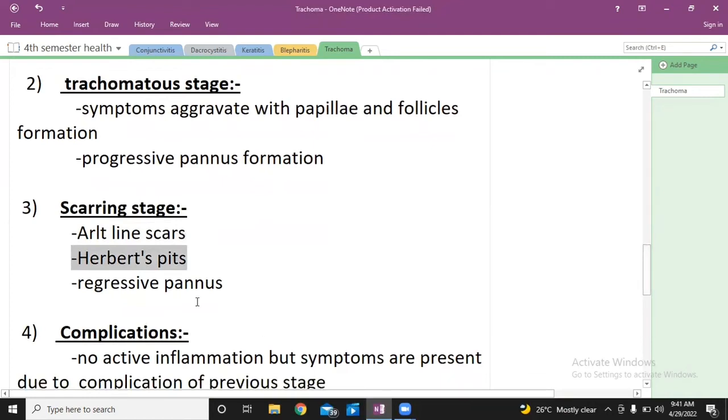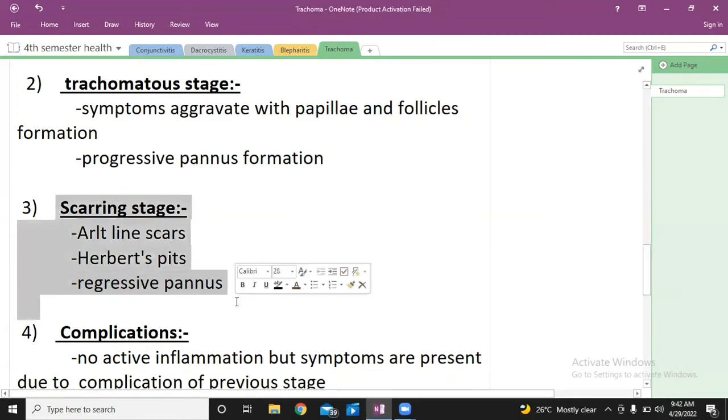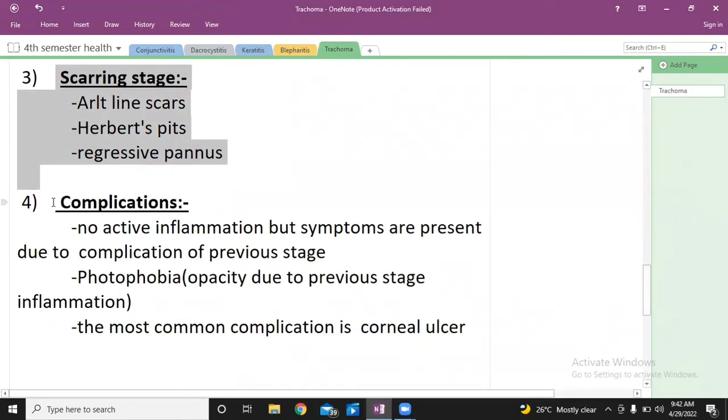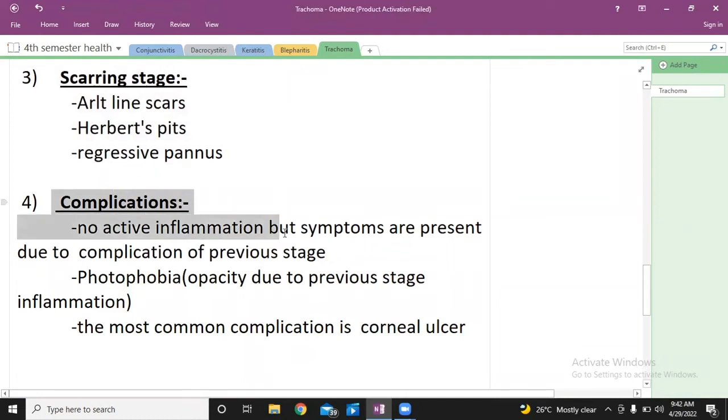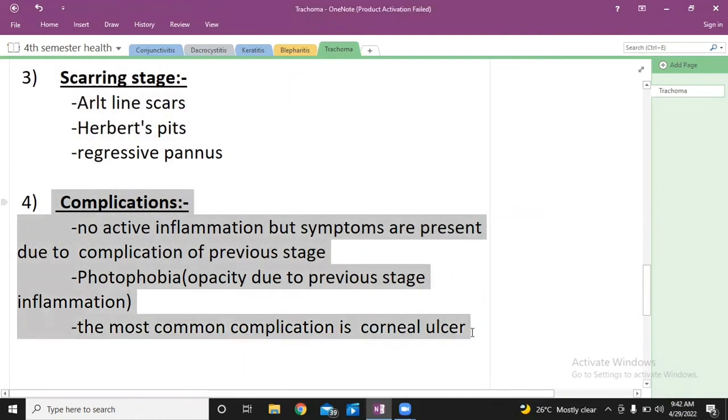But the thing we need to understand while diagnosing is the stages. Stages are very much important. The stages of trachoma give you the knowledge of the clinical condition of the patient. These sign symptoms will occur in a sequence in these stages. The first stage in trachoma is the subclinical stage. It is a very initial stage, where there are minimal symptoms in the patient, like watery eyes, foreign body sensation and irritation in the eyes. Not much, it is just like acute inflammation and the start of the disease.